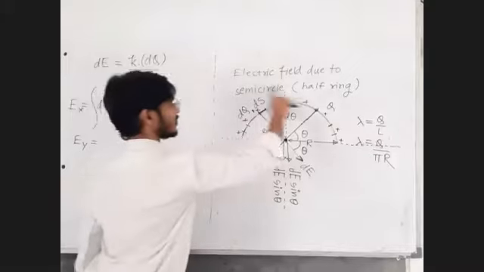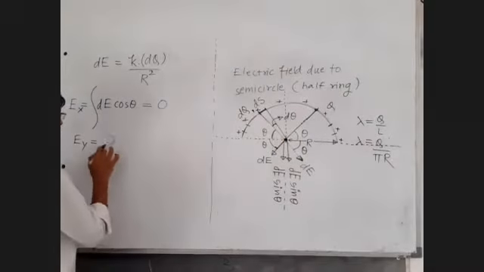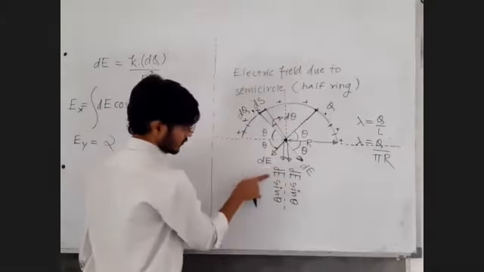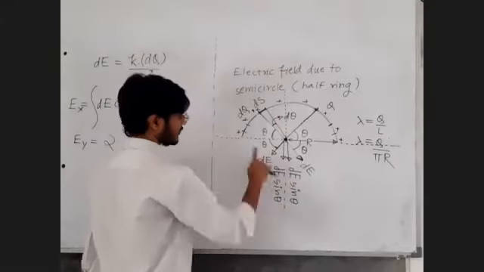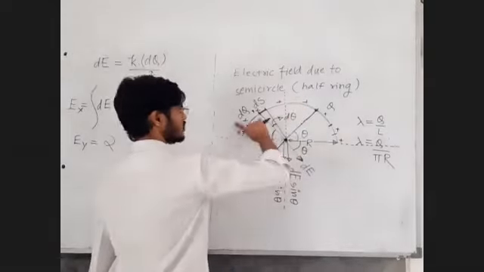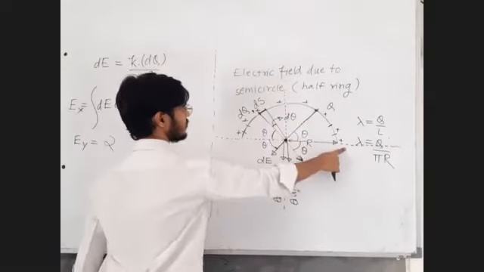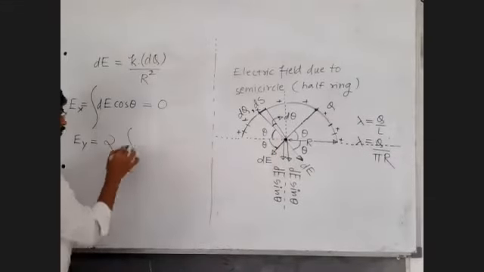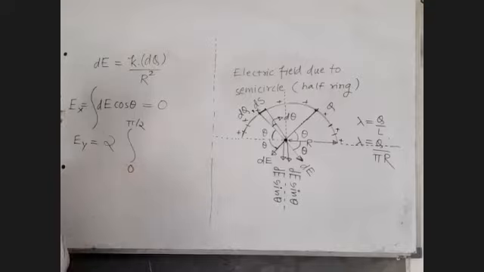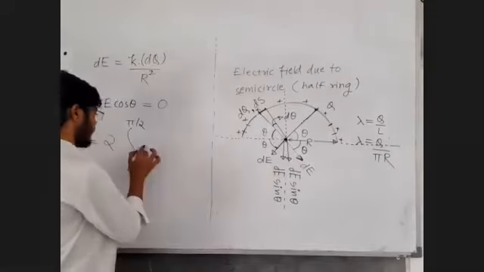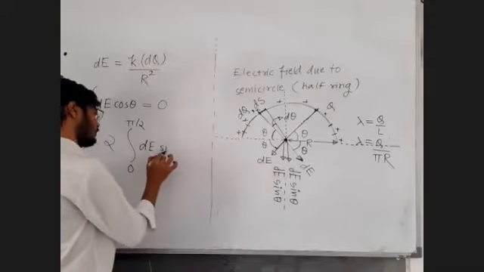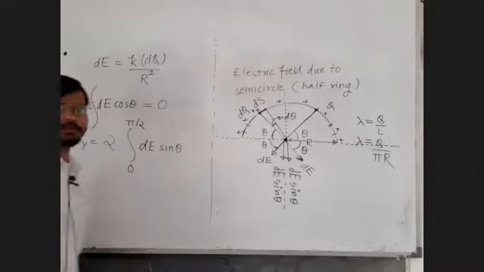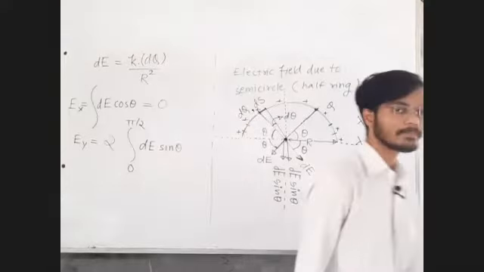Instead of doing 0 to 180 degrees, you can double the value, because dE sin theta and dE sin theta are actually going to be added. So 0 to 180 degree addition actually means 2 times the 0 to 90 degree addition, of dE sin theta. Reply to me in the chat box, yes or no, agree, disagree.